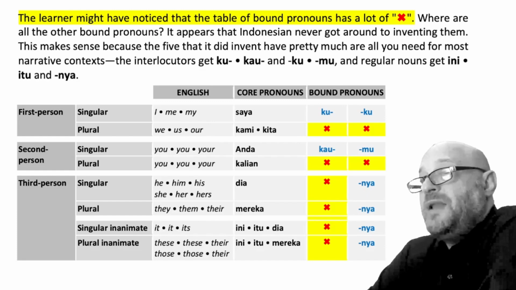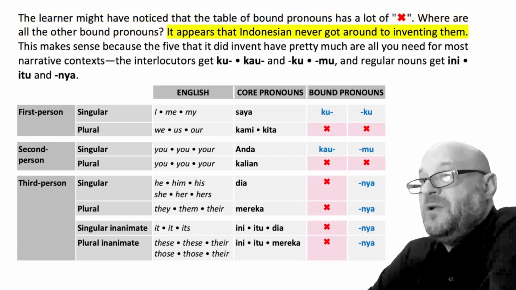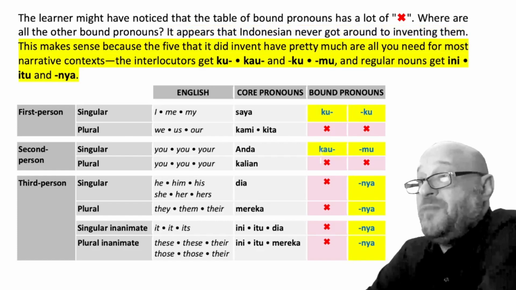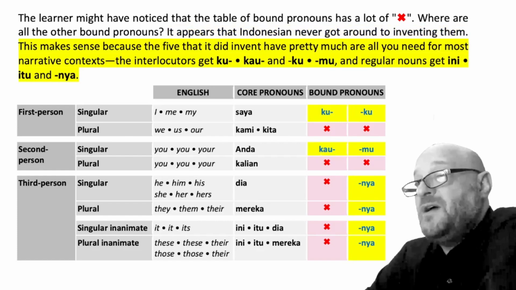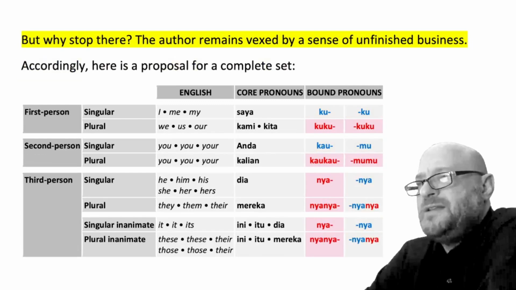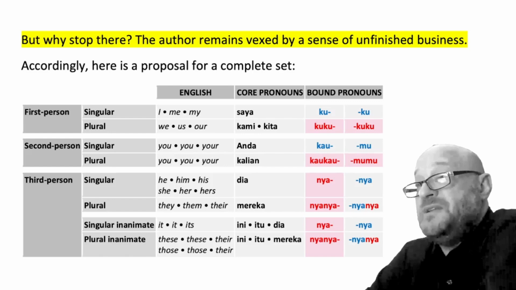The learner might have noticed that the table of bound pronouns has a lot of red X's. Where are all the other bound pronouns? It appears that Indonesian never got around to inventing them. This makes sense because the 5 that it did invent have pretty much all you need for most narrative contexts. The interlocutors get ku, kau and ku, mu, and regular nouns get ini, itu, nya. But why stop there? I remain vexed by a sense of unfinished business.